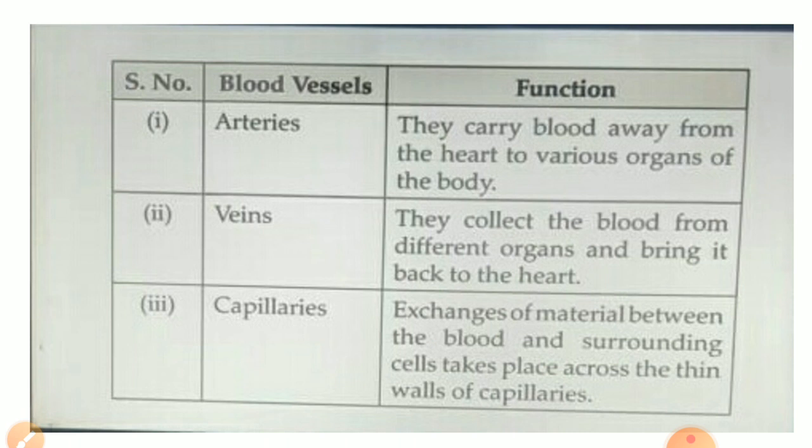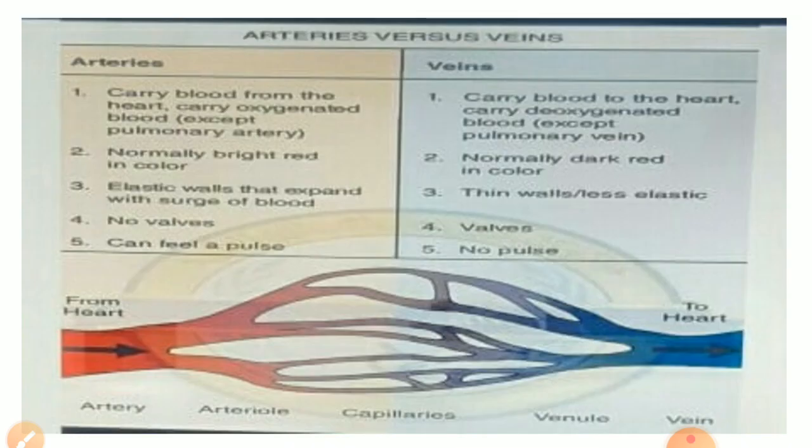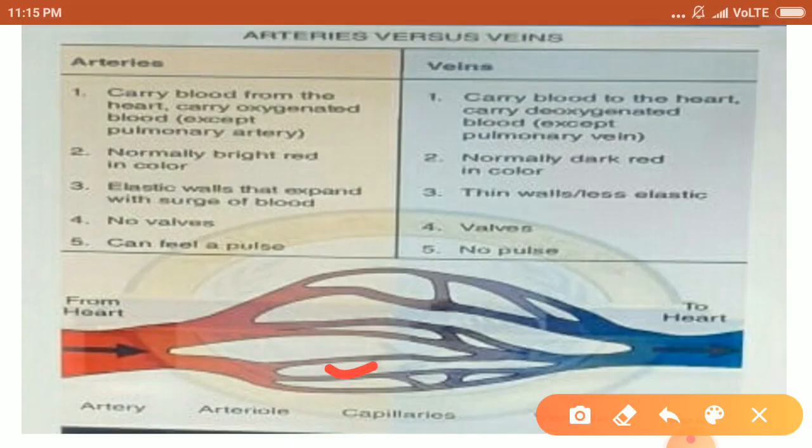Now capillaries. The arteries and the veins divide into smaller arterioles and venules respectively. The arterioles and venules further divide into thin-walled vessels called capillaries. Here you can see capillaries. This is the connection between the artery and the vein.